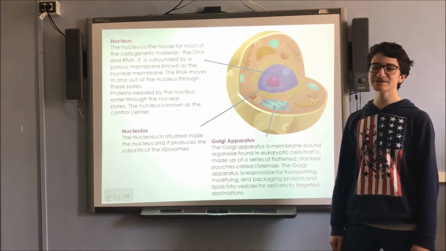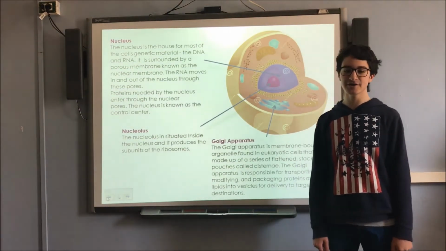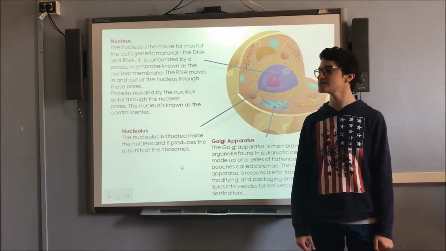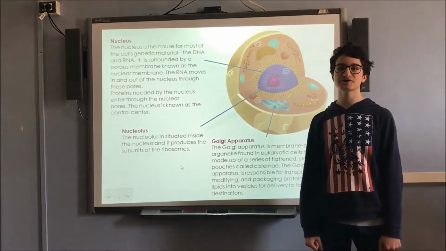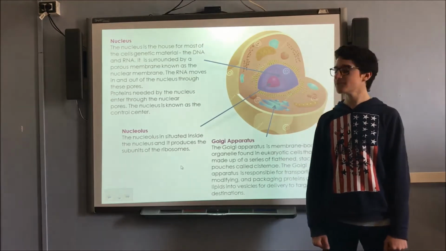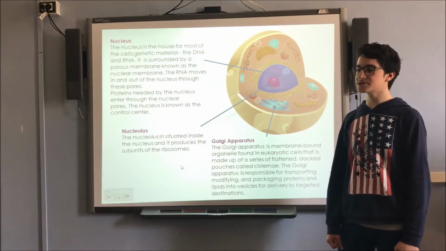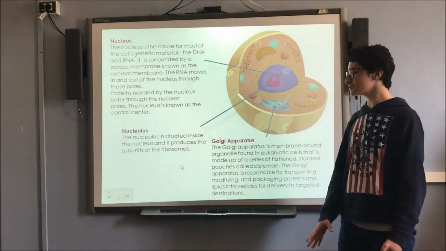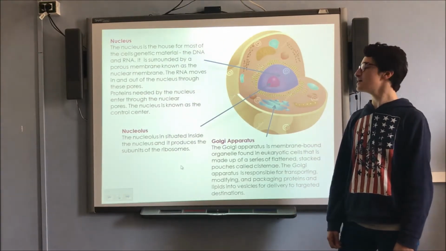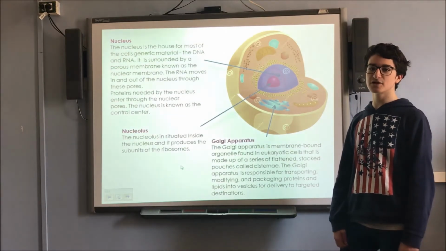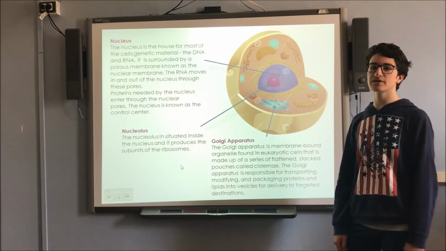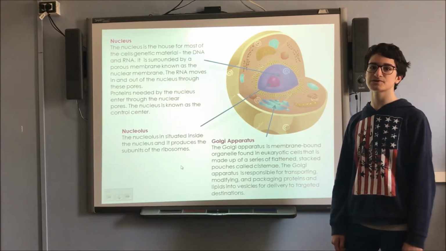The nucleus is the brain of the cell, and it contains the genetic material also known as DNA, so deoxyribonucleic acid. And then we have the nucleolus, which is situated inside of the nucleus, and it produces some units of the ribosomes. The Golgi body is in the end part of the cell which divides cells in smaller units, also known as vesicles.